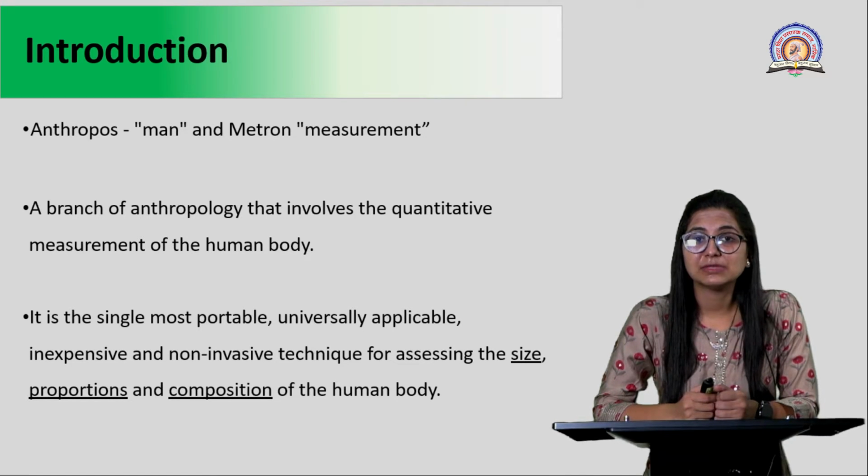Like you all know, anthropometry is a word which is derived from two other words, mainly anthropos, which means man, and metron, which means measurement. So, anthropometry basically deals with measurement of composition or features associated with humans. You can say it is a branch of anthropology which involves quantitative measurements.